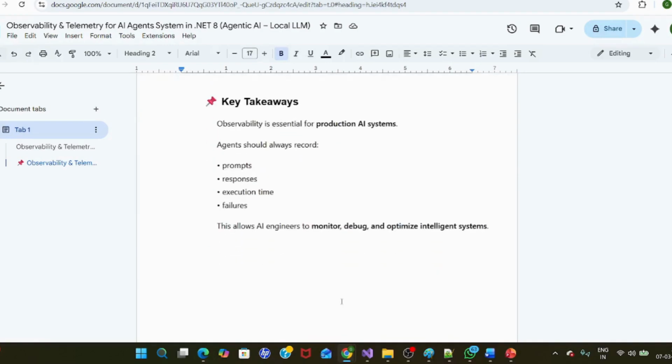So the key takeaway is that we have to record the prompt, record the LLM response, check the execution time, meaning how much time it is taking, and also capture the failures. If we capture these four KPIs, prompt details, responses, execution, and failure, it is very easy for AI engineers to monitor, debug, and optimize the intelligent system.